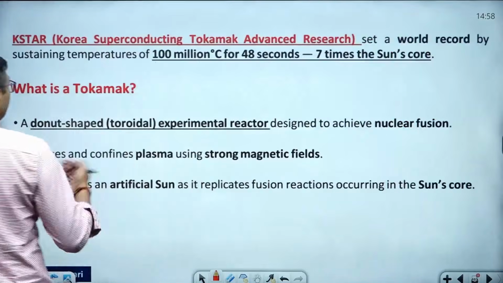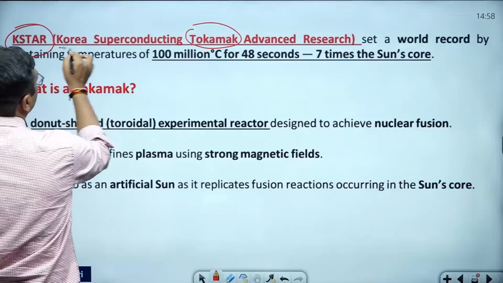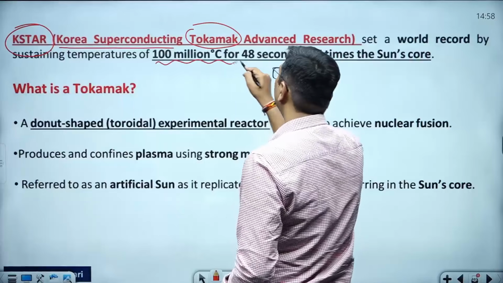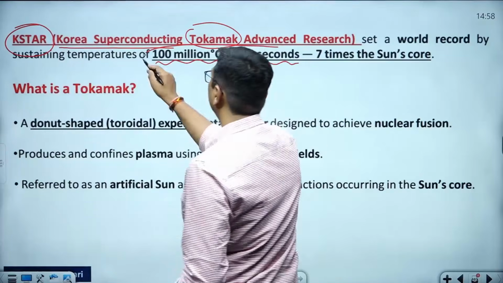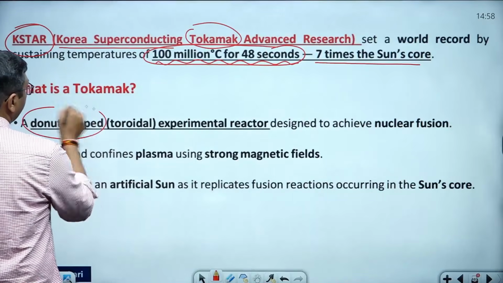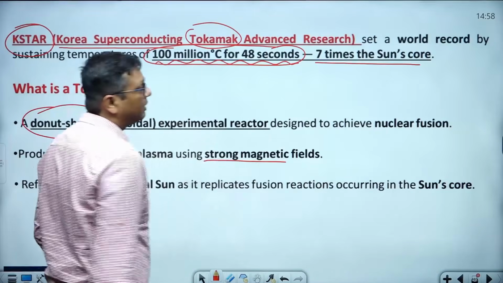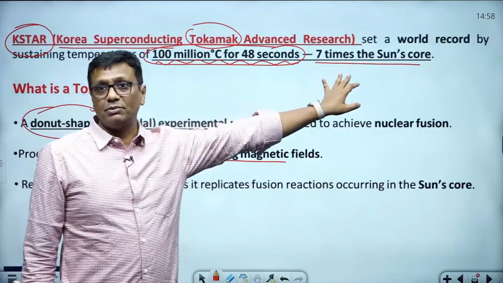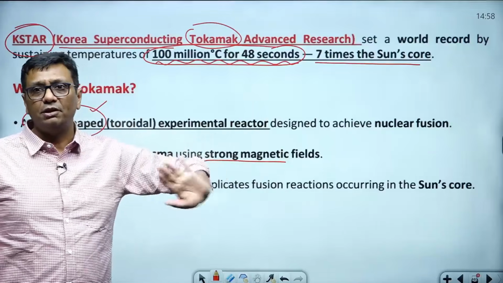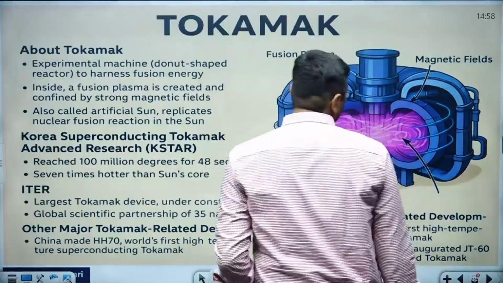In between, KSTAR is one of the tokamaks. It was developed by Korea Superconducting Tokamak Advanced Research. Here, 100 million degrees Celsius was generated for 48 seconds, which is 7 times the sun's core temperature. It is a donut-shaped reactor. And how do they maintain it? A strong magnetic field. But China achieved 8 times the sun's core temperature, not for 48 seconds, but for 100. So this is all about the various experiments different countries are doing and trying to be successful in nuclear fusion experiments.